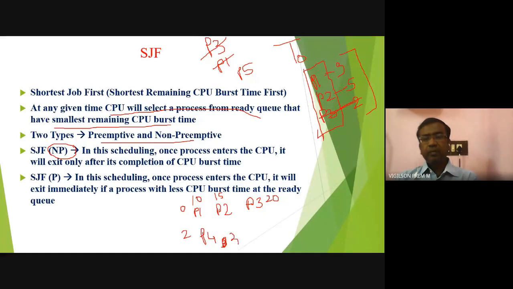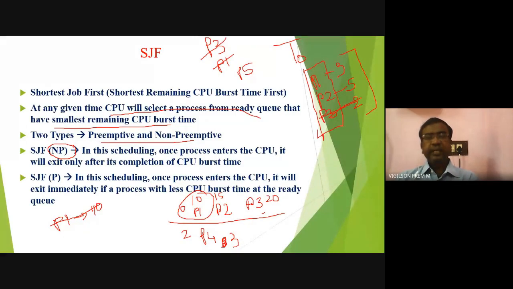So at time 0, how many processes are there in the ready queue? P1, P2, and P3. Among these three processes, which has the smallest CPU burst time? P1 has the smallest CPU burst time. So P1 will enter. If it is non-preemptive, P1 will execute for 10 seconds. But if it is preemptive, see what will happen.